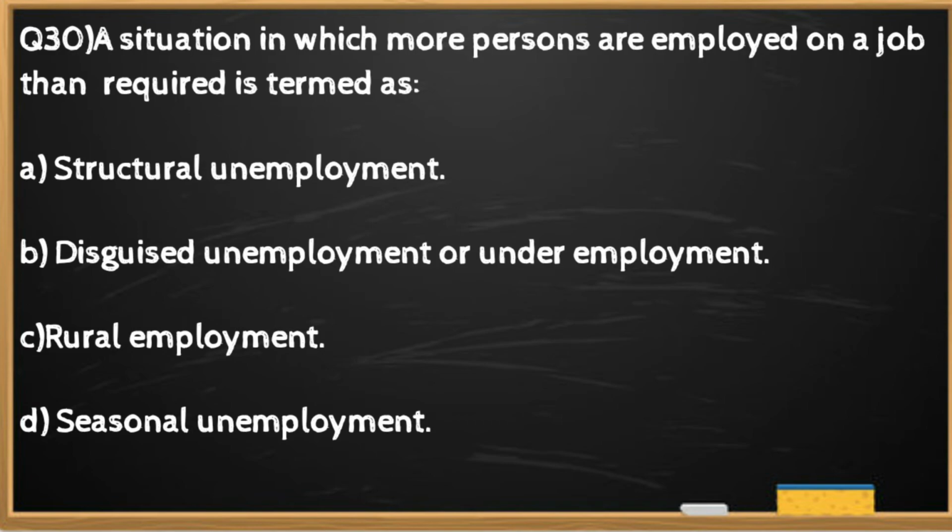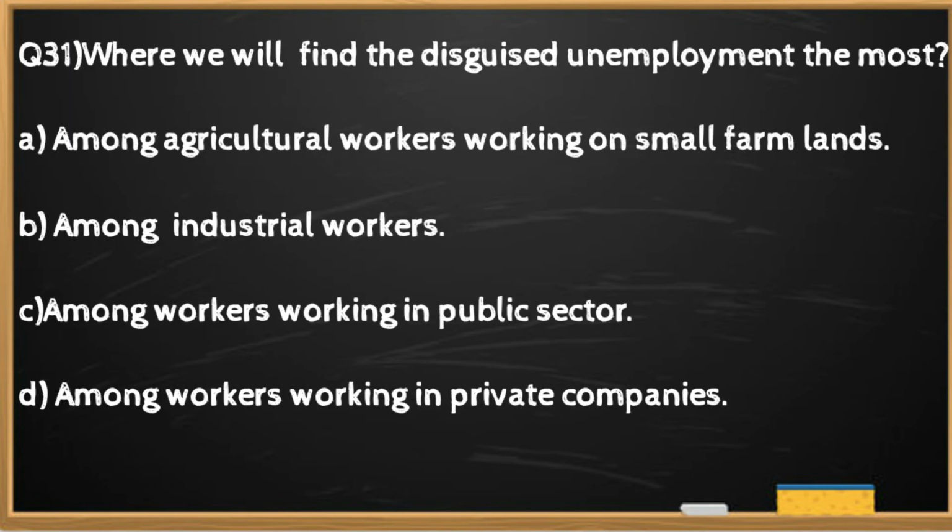Question number 30. A situation in which more persons are employed on a job than required is termed as. The right option is B. Disguised unemployment or underemployment. Question number 31. Where we will find the disguised unemployment the most? The right option is A. We can find the disguised unemployment among agriculture workers working on small farmlands.